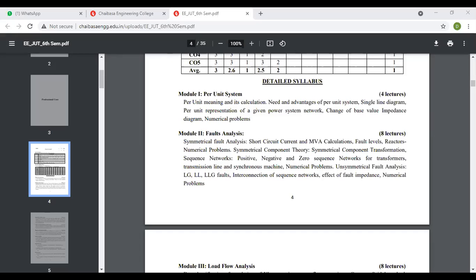If we are dealing with current, we'll assume some base current, let us say, for example, 10 ampere. Now if any current is, let us say, 2.5, what will be the per unit value? The per unit value will be 2.5 by 10. That is the way we calculate the per unit value. Then how to convert these per unit values if we change the base, and there are some numerical problems related to that. That is a very basic preliminary chapter dealing with the per unit system.